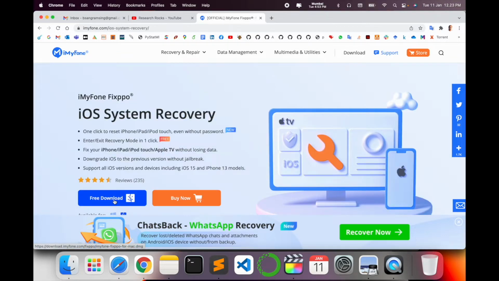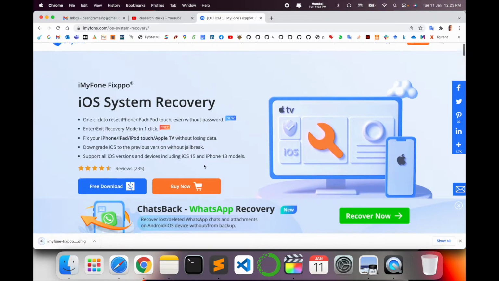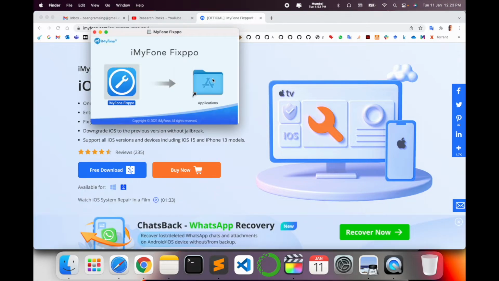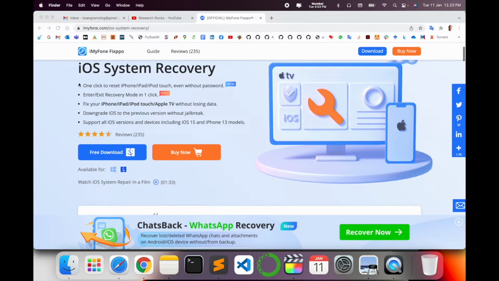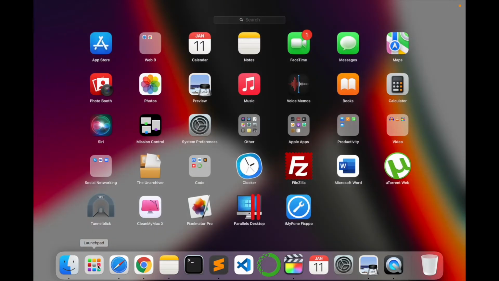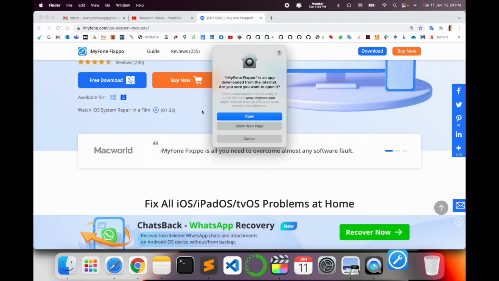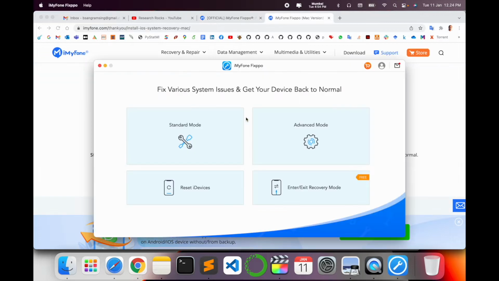I just simply click free download, install, drag and drop, simply replace. I already installed it, but you can do the same process. So using the iOS recovery system, you can very easily recover your data, and reset iPhone, iPad, iPod touch without a password. I just open the Launchpad and this application. Okay, now look at this.